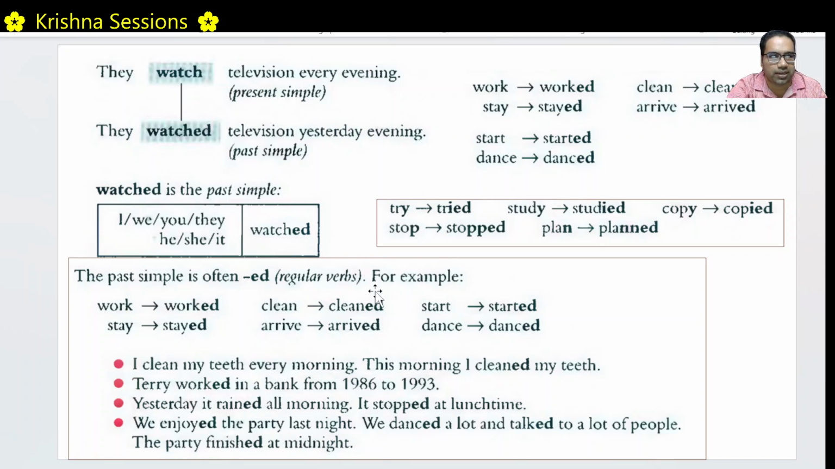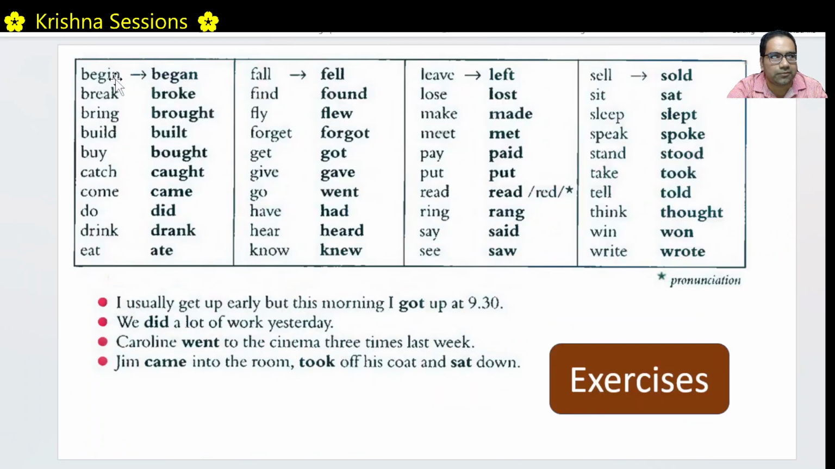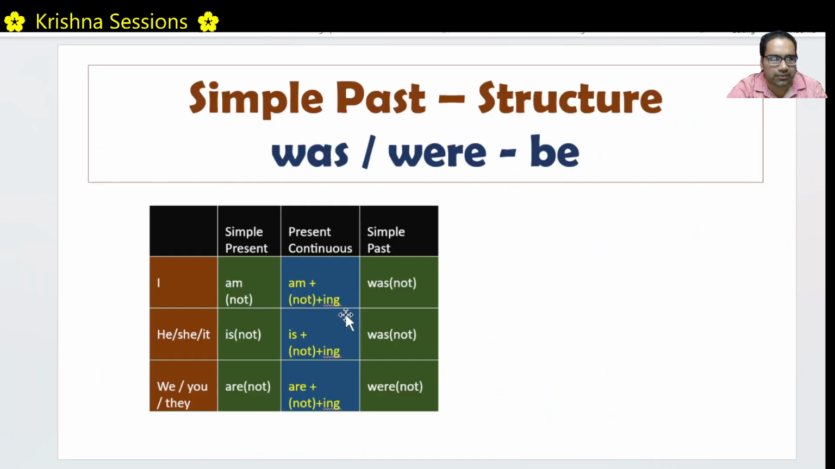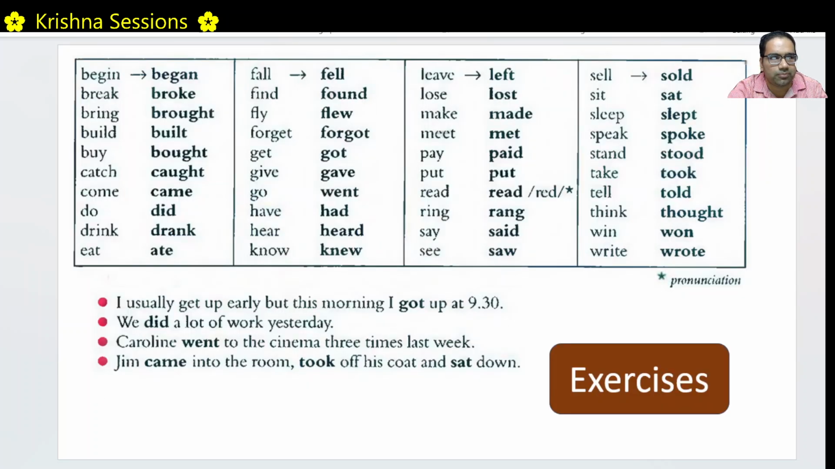Please remember there are some regular verbs where we add ed to get the past tense, and there are some irregular verbs where you have to remember the past forms. Whether regular or irregular, for all of I, we, you, they, he, she, it, the past form will be only one. We don't need to change when making the sentences. Only change is needed in case of be, where was and were, was for I, he, she, it, and were for we, you, they. For the remaining ones, we don't need to change. We just need to remember these past forms for some irregular verbs.